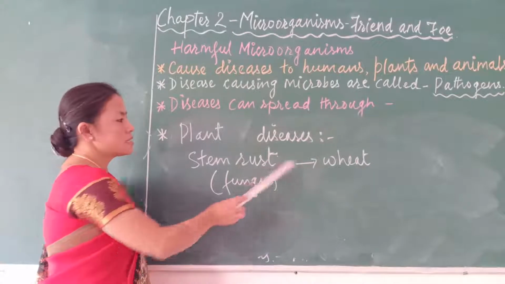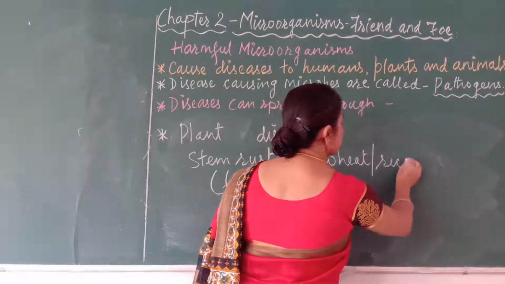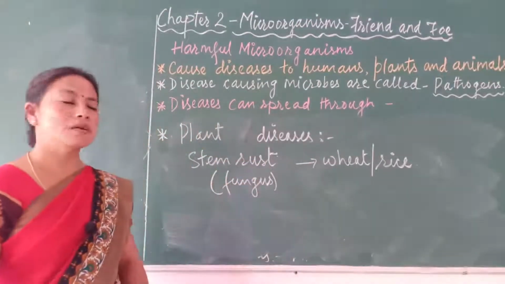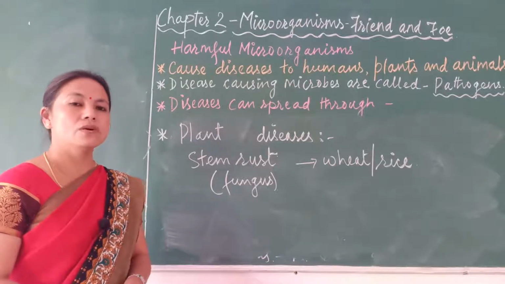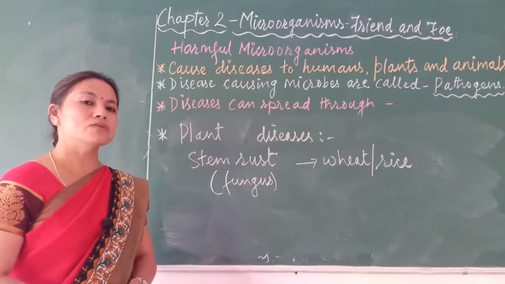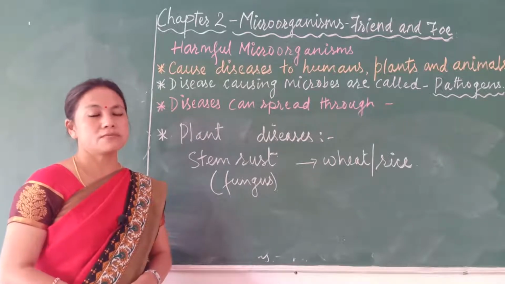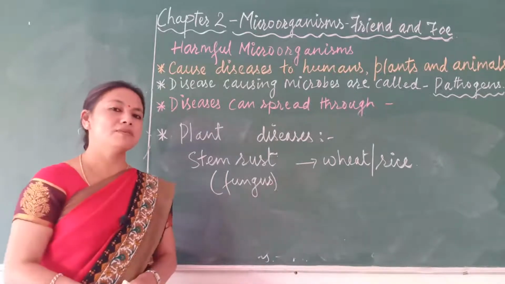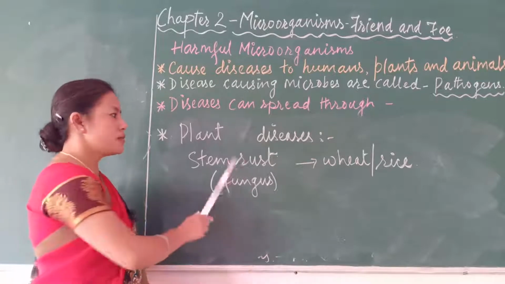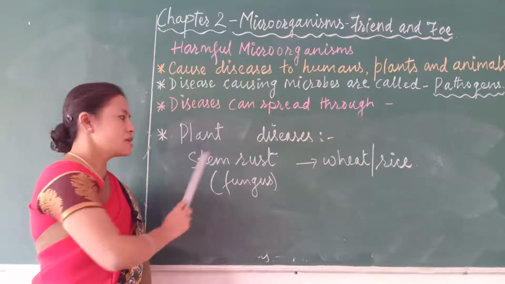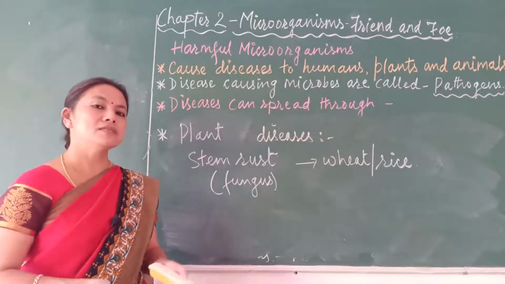Now, if this fungus attacks our wheat or rice, then what happens? Our crop is going to become diseased, and then we will not get as much yield as we should. So again the farmers will be in loss, and we will also be indirectly in loss because we will not have as many grains. If there is less wheat and rice, the price of the grains will rise automatically, isn't it? The farmers will directly suffer because this kind of fungus reduces the crop yield, and we will suffer indirectly.